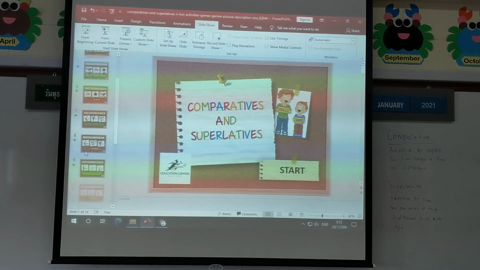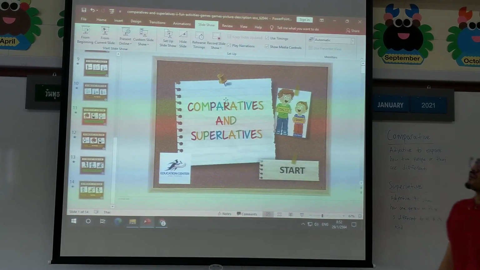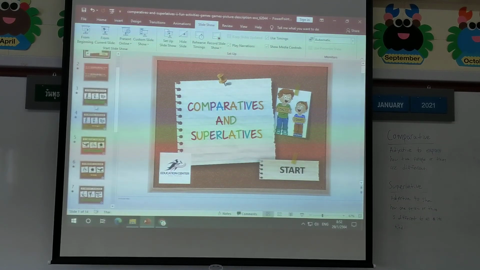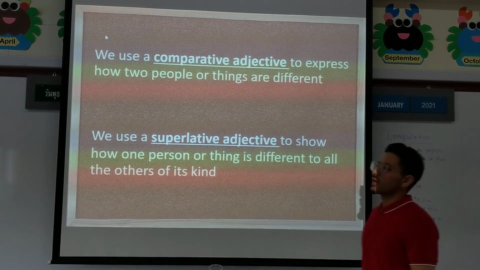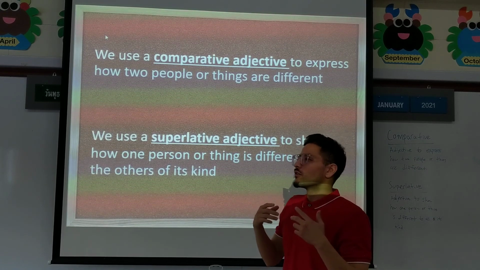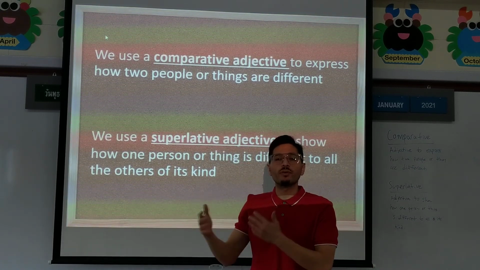Okay, so there you just saw comparatives and superlatives. Now remember, a comparative is between two people or things. It's two things or people, okay?